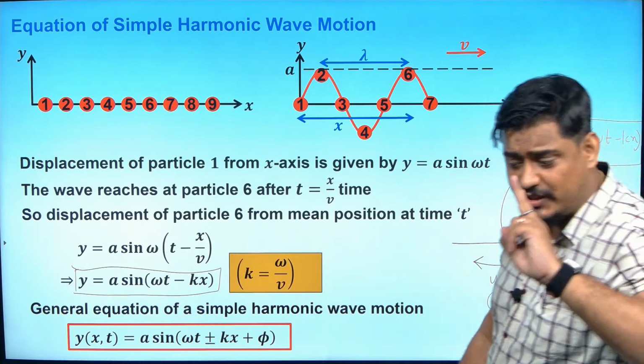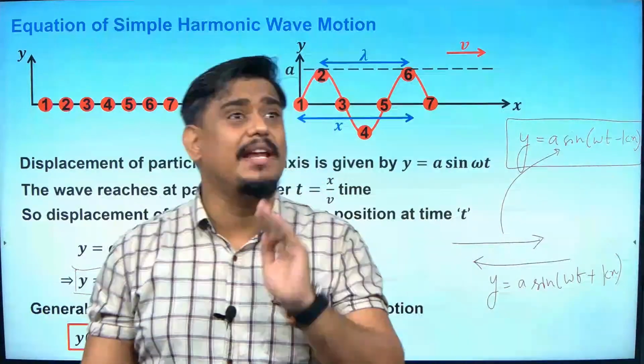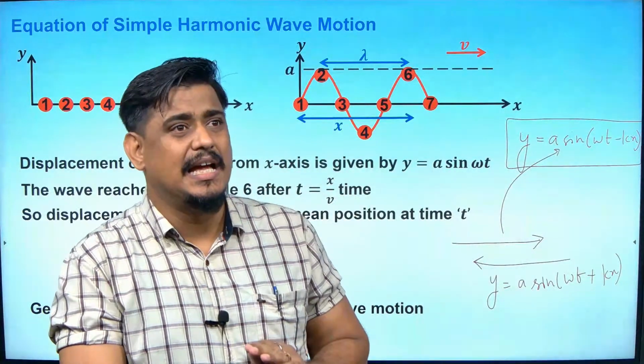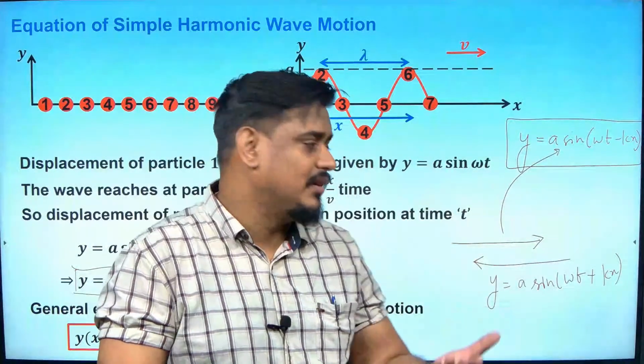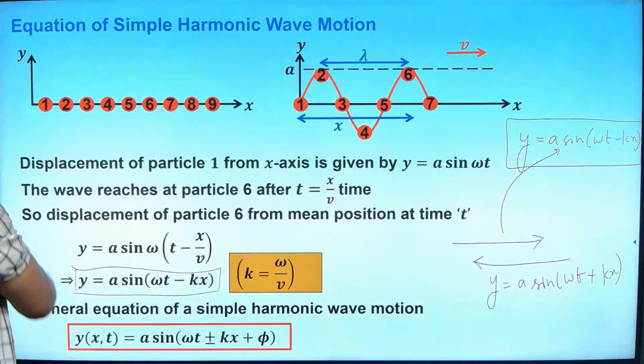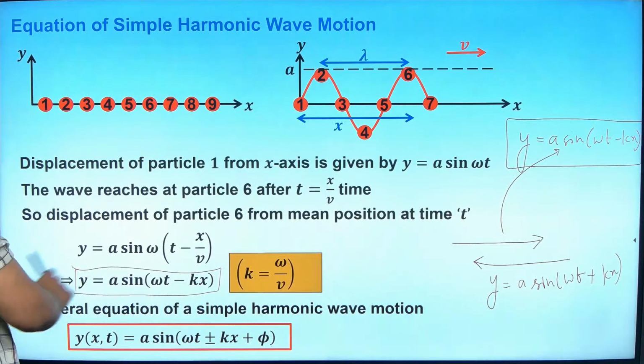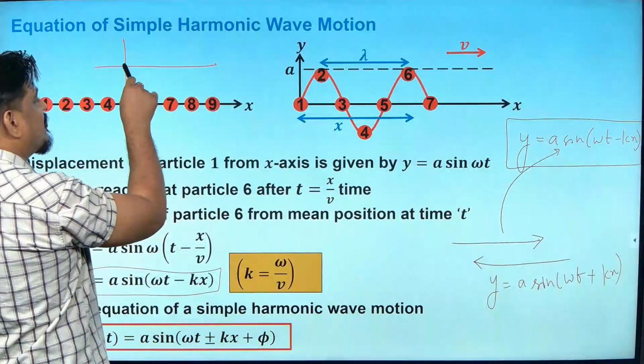Both these equations are without any initial phase. I said initial phase is if the wave already started with some angle. Why does the wave have to start at the point x is equal to 0, the origin? Why do I start from here?